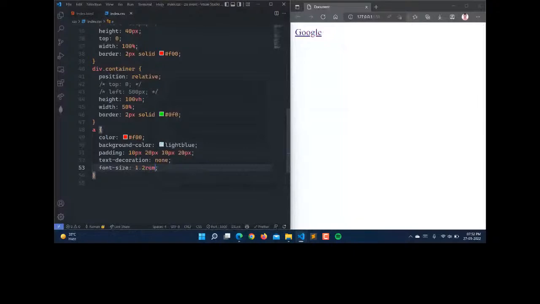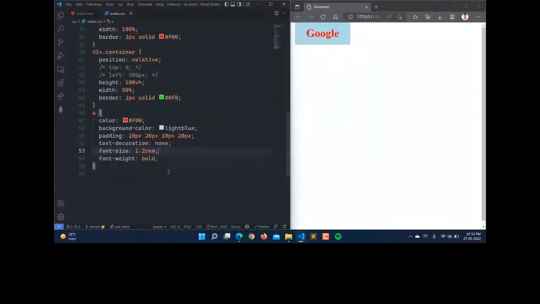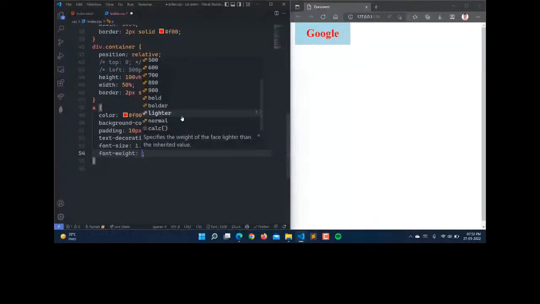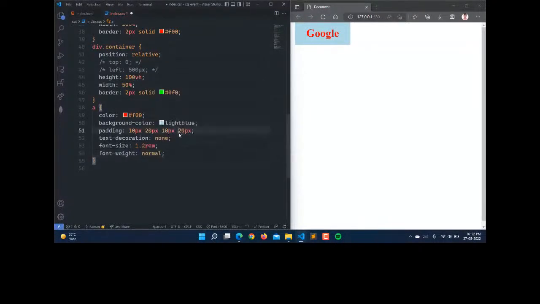Then you can set the font weight also, which can be bold, 100, 200, 300, lighter, bolder, and normal also.